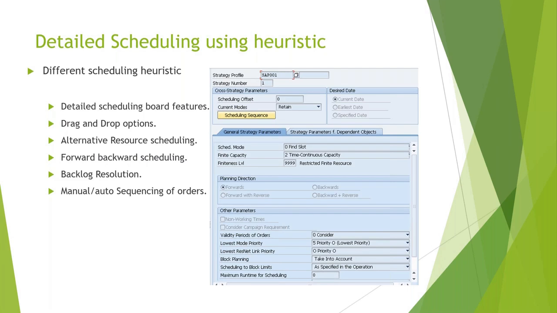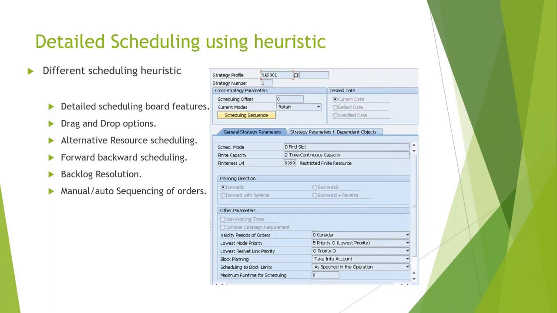There is another option, an insert operation. In case of a critical order, say an order coming from one of your important clients that you don't want to delay, you can use the scheduling mode insert operation, where that order will be given priority and pushed immediately into the scheduling. Then you can have a planning direction, forward or backward, etc.